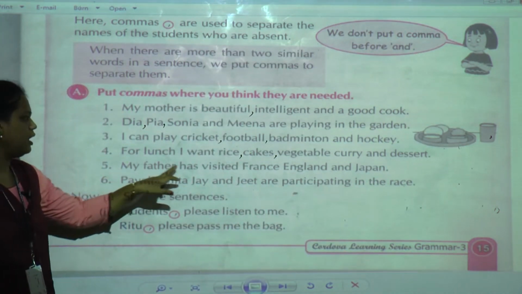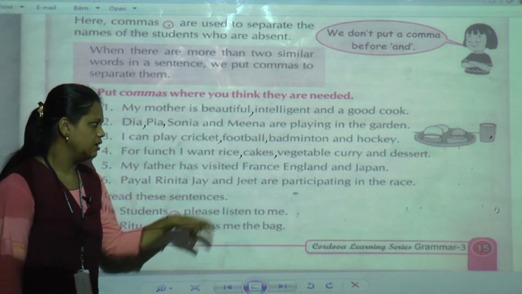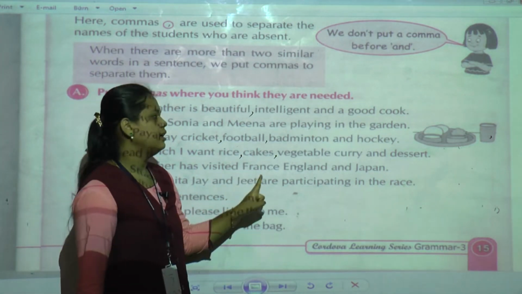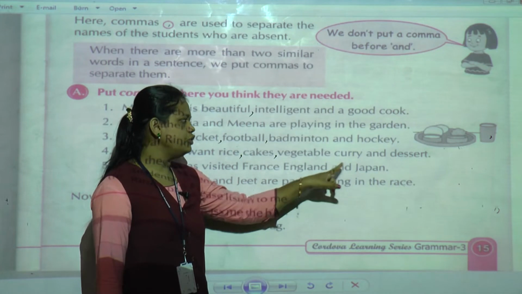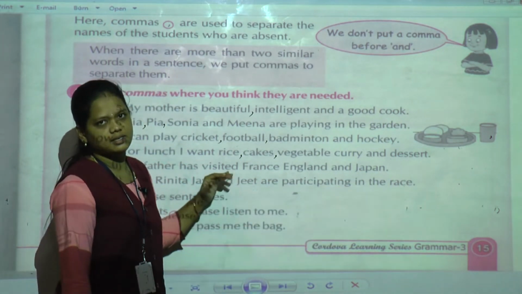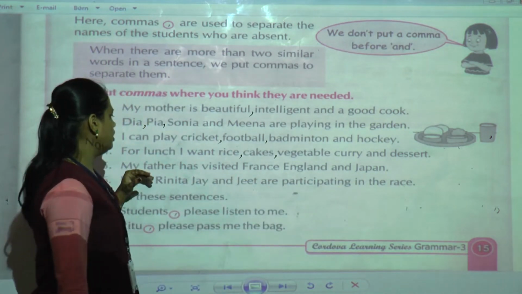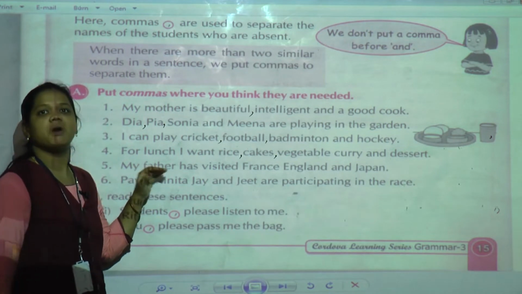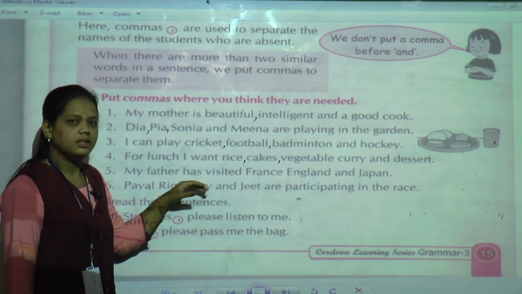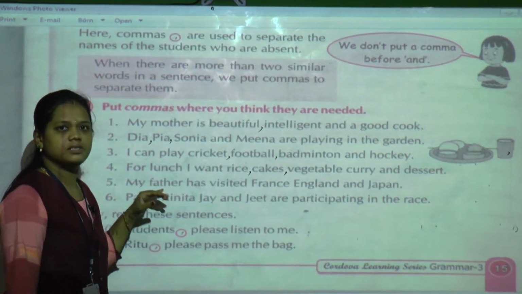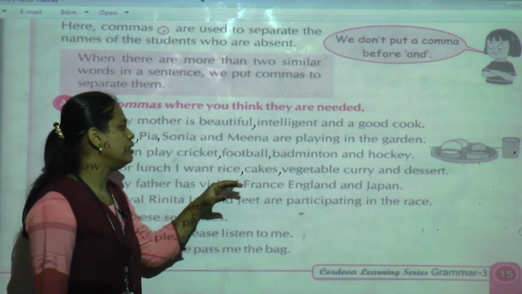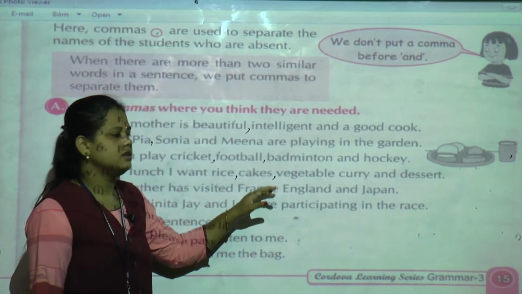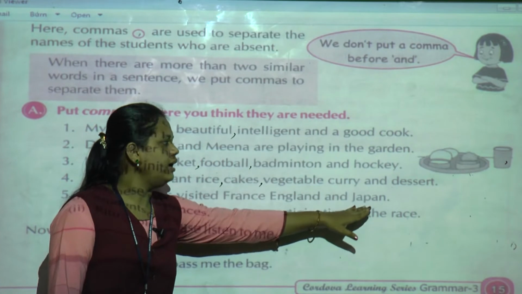Now the fifth one: My father has visited France, England and Japan. See here, the countries' names are given. Here it says that my father visited, and you can see where he visited: France, England and Japan.